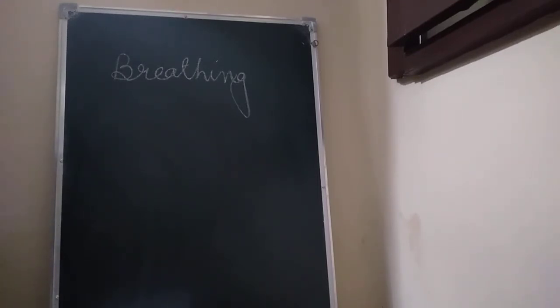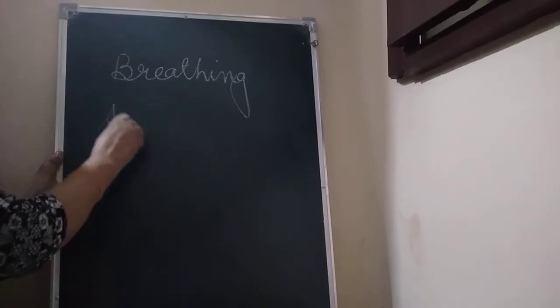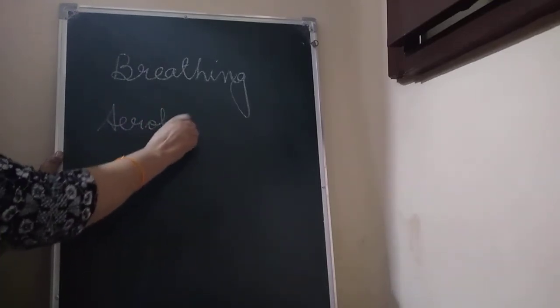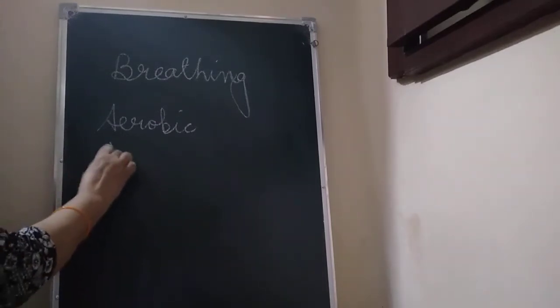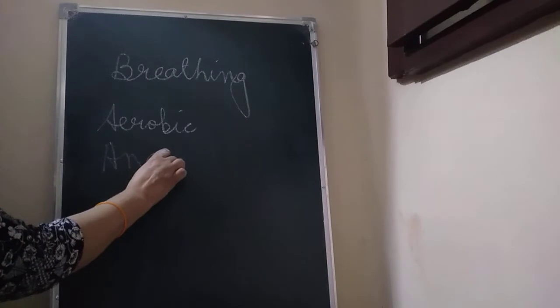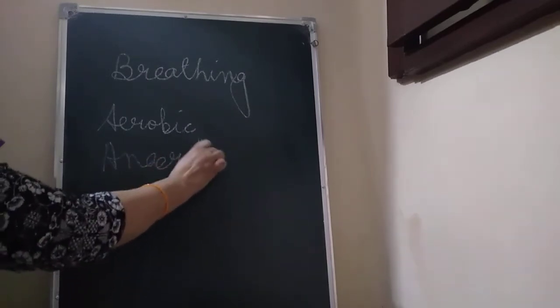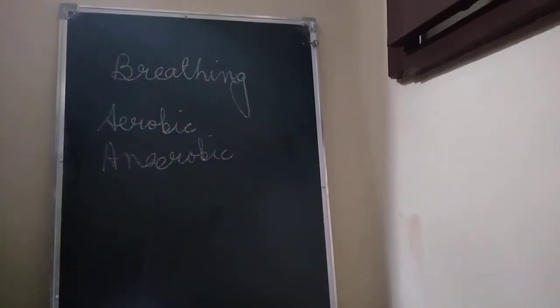Then about aerobic respiration and anaerobic respiration. Aerobic respiration is respiration in the presence of oxygen, and anaerobic respiration, children, is respiration in the absence of oxygen.